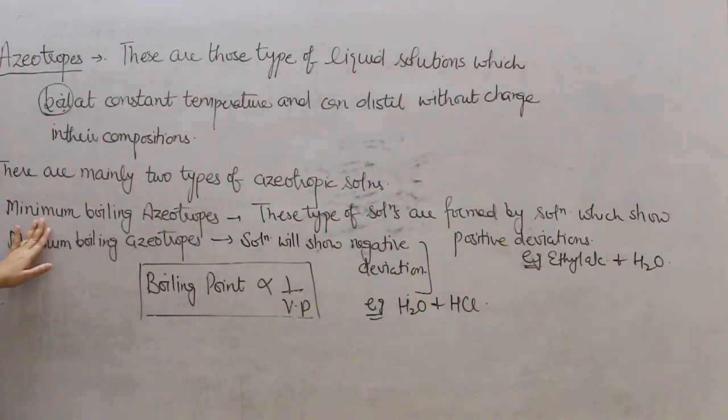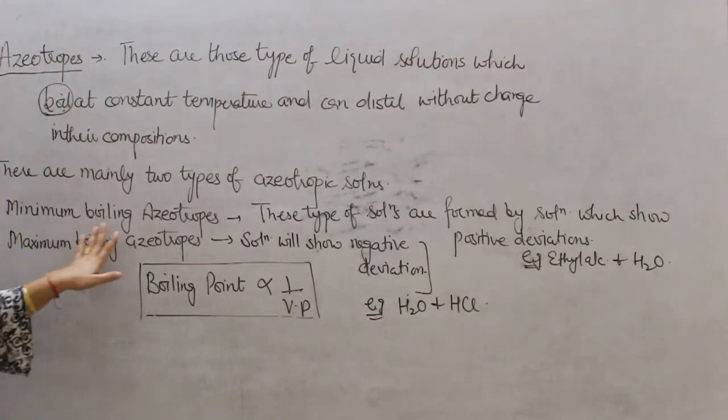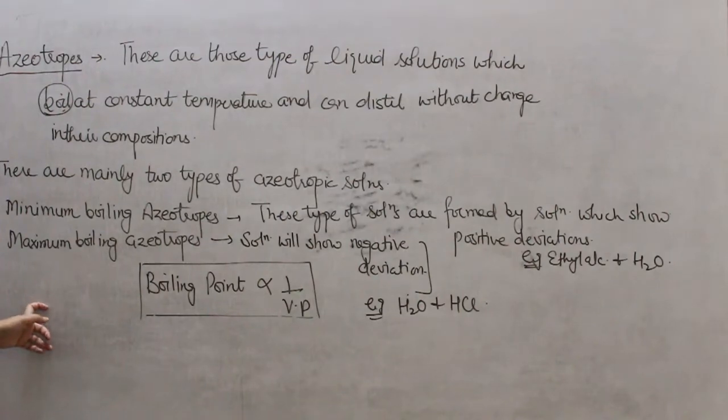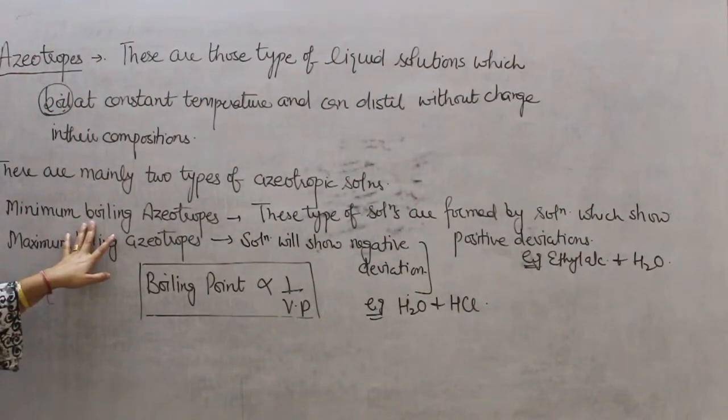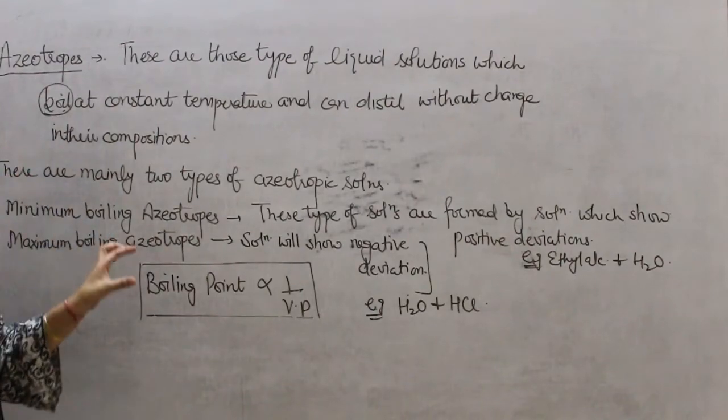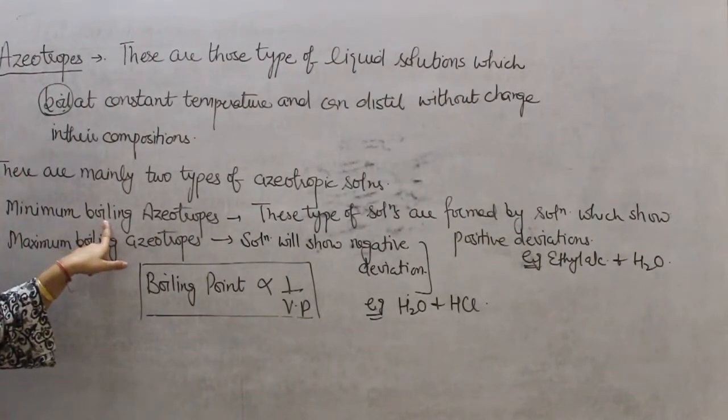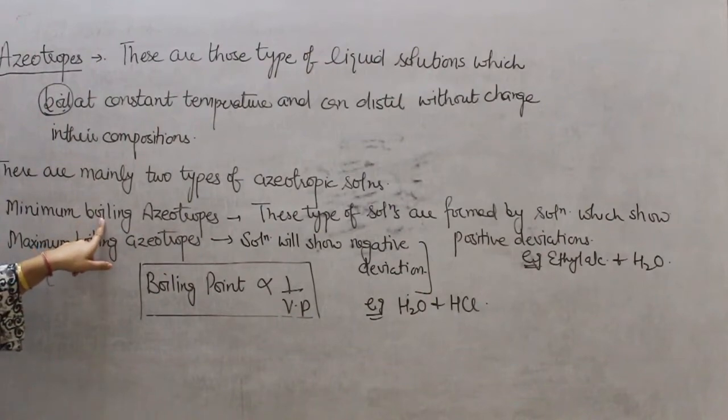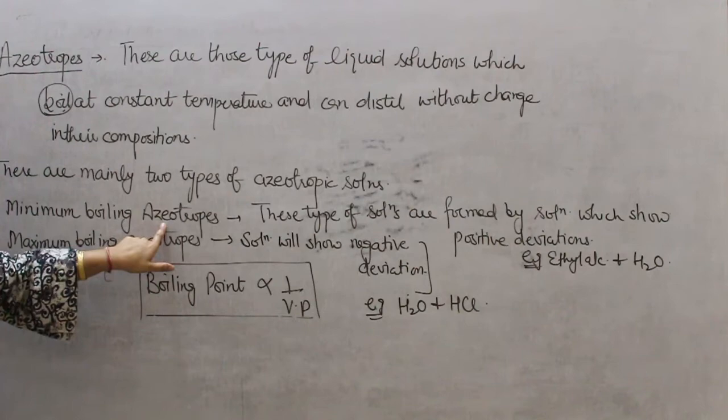So these are the two main types of azeotropic solutions, minimum boiling azeotropes and maximum boiling azeotropes. In these types of azeotropes there will be a minimum boiling point. Okay, that minimum boiling point will represent the azeotropic condition.